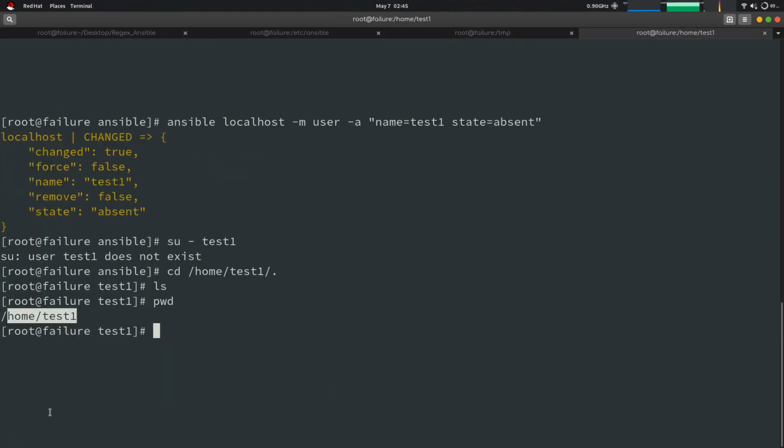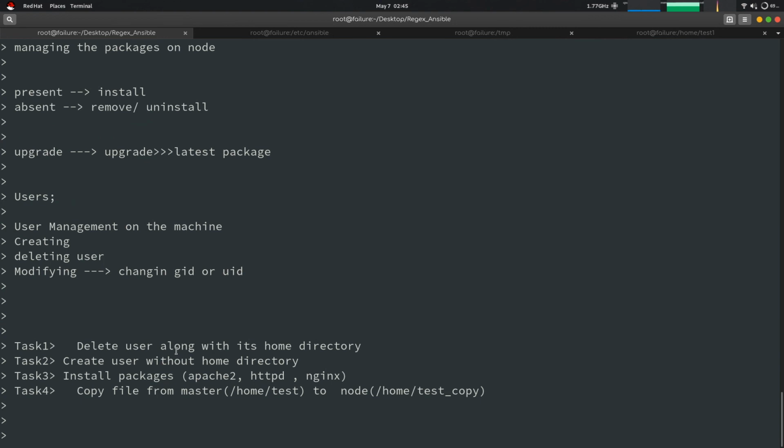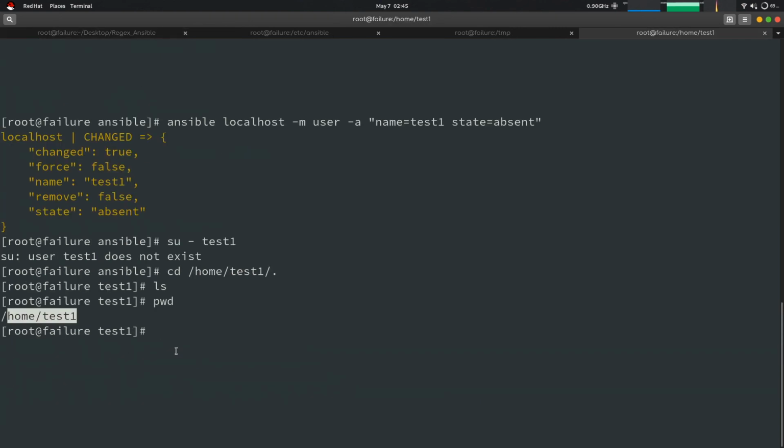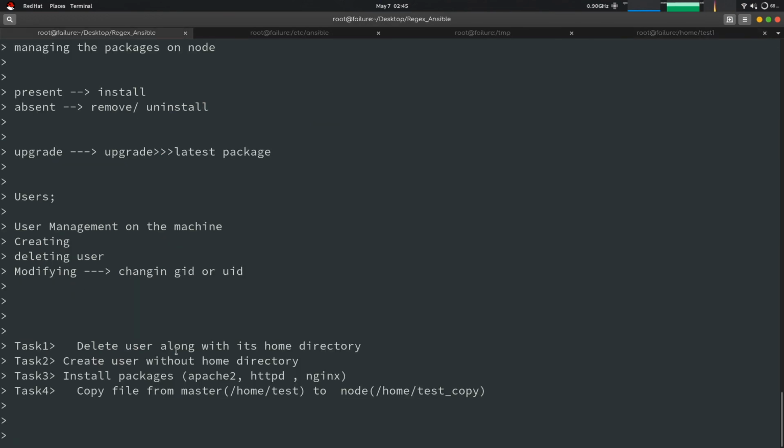If you have any doubts, you can ask in the group, or I'll be solving these things in the next class also.